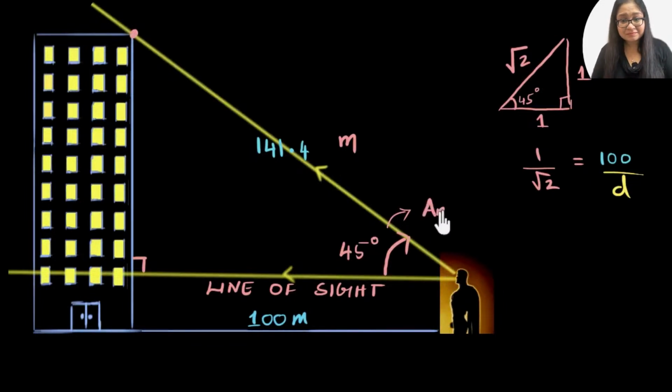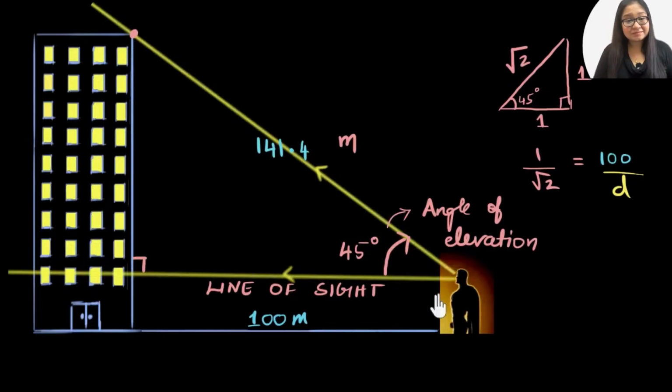So I'm going to write this, the angle of elevation. Now notice why we have a name like this. I gave you a big story: Superman shoots lasers from his eyes. He had to turn his head 45 degrees from the horizontal such that his laser points right at the top. That was a long story. A much shorter way of saying this is that the top of the building has an angle of elevation of 45 degrees as seen by Superman. That conveys the exact same thing.